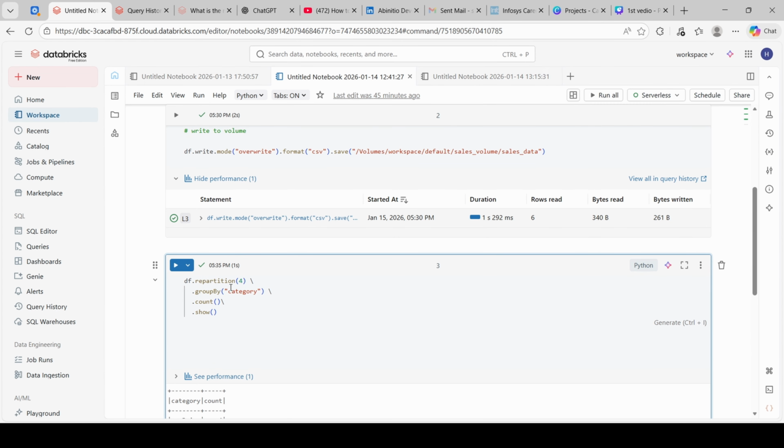Always use repartition before group by. It can impact your performance.